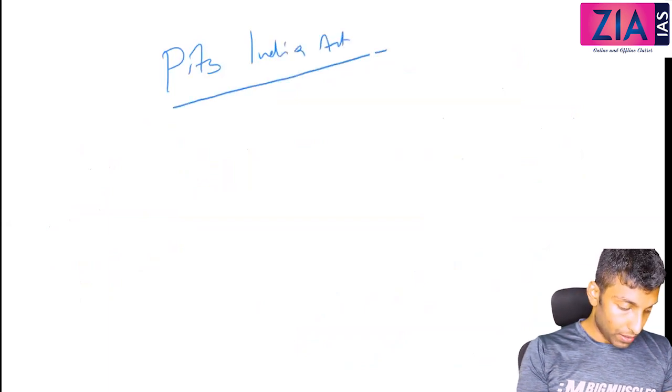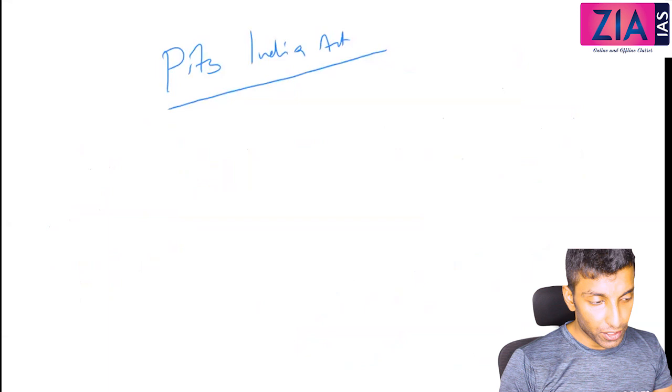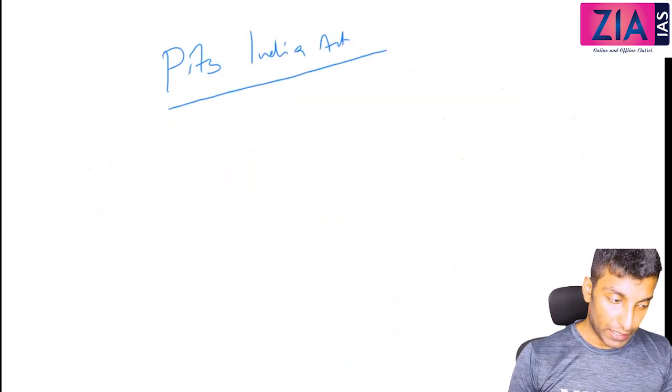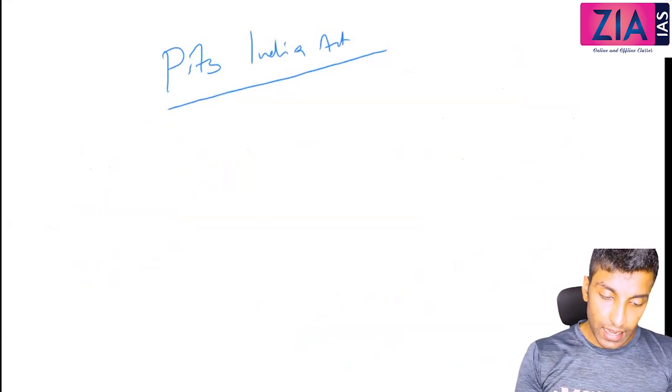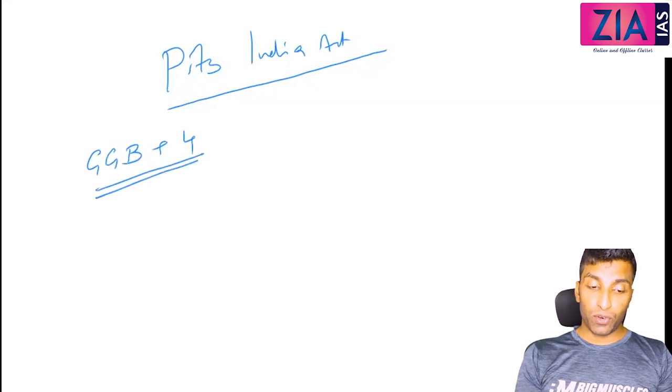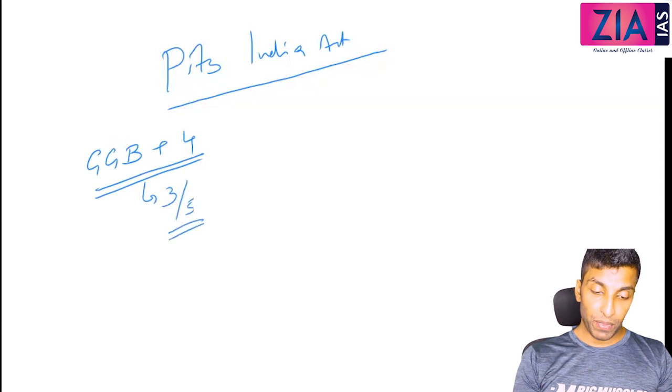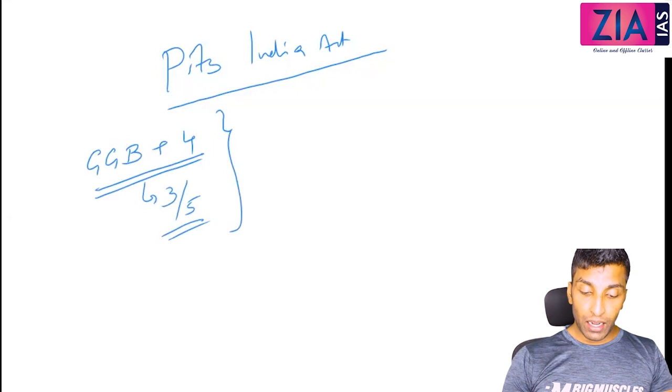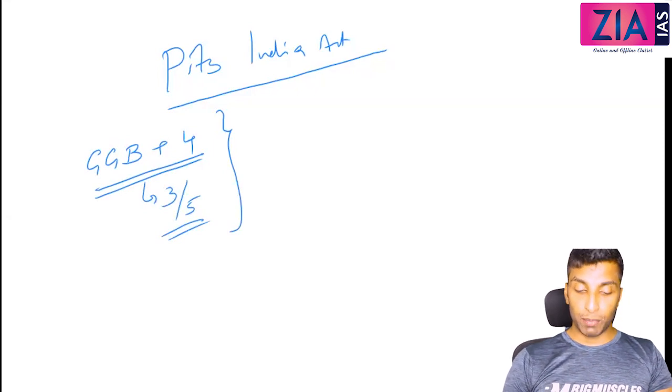Okay. Now next we will discuss Pitt's India Act, named after the British Prime Minister Pitt. I have already discussed the Regulating Act, with Governor General of Bengal plus 4 members, and the main problem was with respect to majority. You need to get 3 out of 5. Here that problem is going to be solved. Now let me explain how.